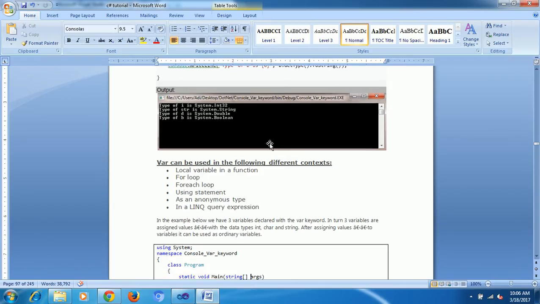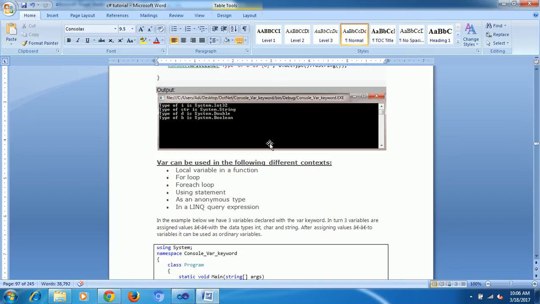You can use var for local variables in a function or for loop. Sometimes my data, just like arrays or array lists, will have different data types. Suppose sometimes my array stores a similar data type, but in future it will become something different. Collections will become collections and all. There you can store in one array, for example, A, 1, B, C, D, 2, 2.0, 4.0, like this mixed type of data.